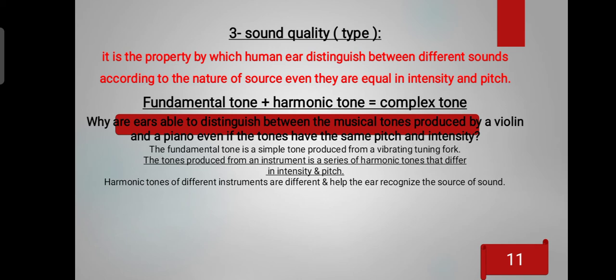Why is the ear able to distinguish between musical tunes produced by a violin and a piano, even though these tunes have the same pitch and intensity? The fundamental tune is a simple tune produced from a vibrating tuning fork. The tunes produced from an instrument are a series of harmonic tunes that differ in intensity and pitch. So the harmonic tunes of different instruments are different and help the ear to recognize the source of the sound.